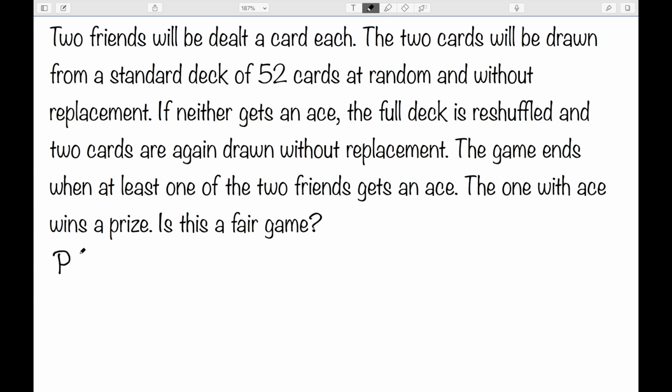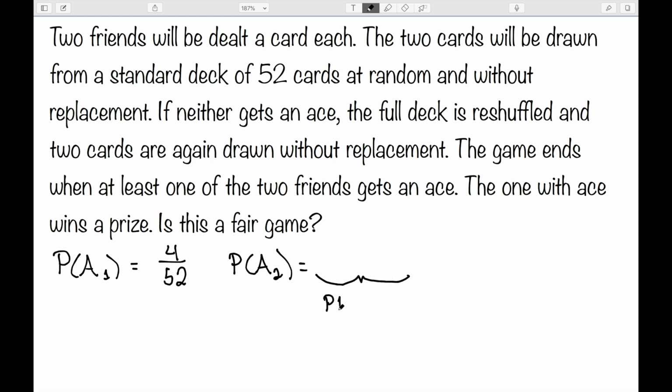Well, the probability that player 1 gets an ace, there are 4 aces in a deck of 52 cards. This game is fair if the probability of player 2 getting an ace is also 4 over 52. In order to consider this, we need to break it up into 2 cases. Player 1 drew an ace, or the second case, player 1 did not draw an ace.